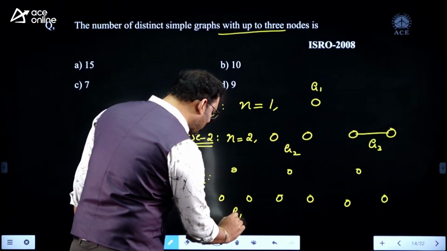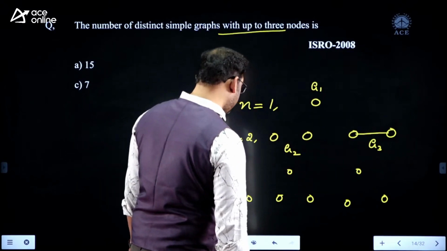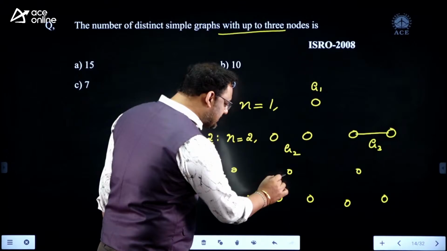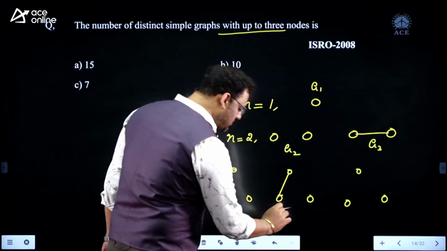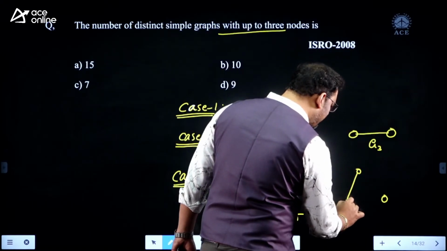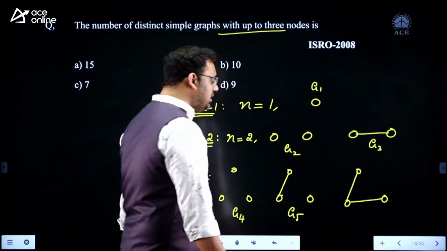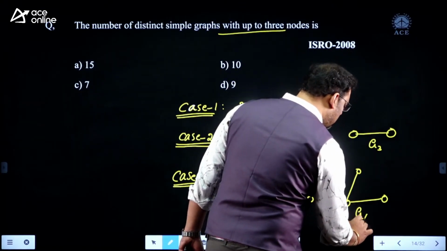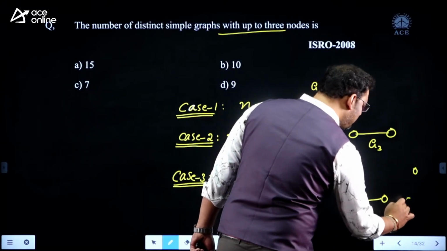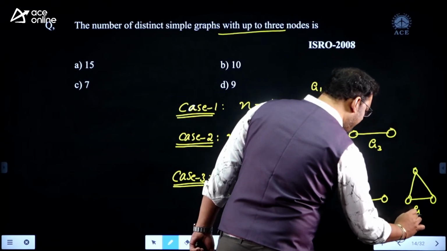Can I name it as G4? Right? You can take a size 1 graph. You can take a size 2 graph. The graphs should be different, not isomorphic. And you can also take a complete graph like this. Everybody is neighbor to everyone.